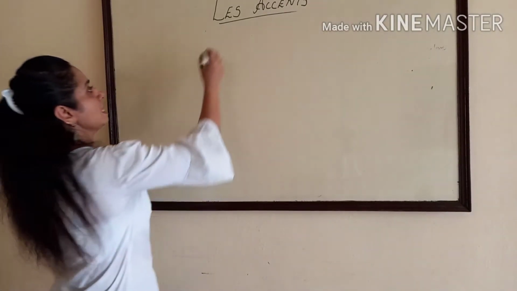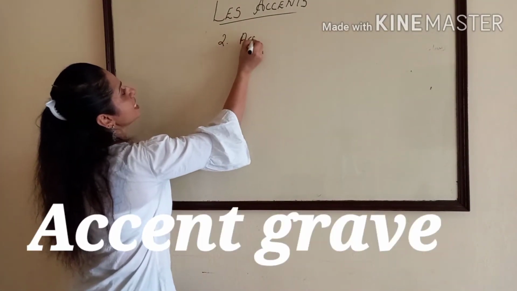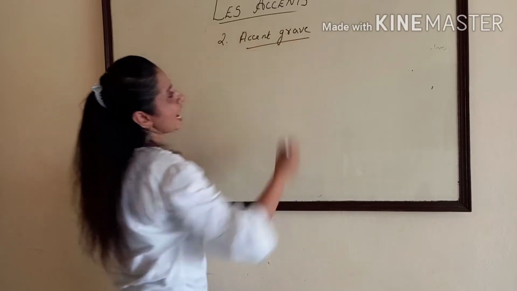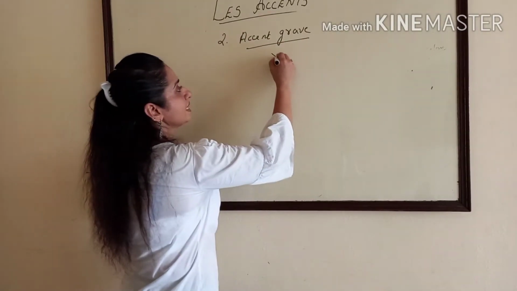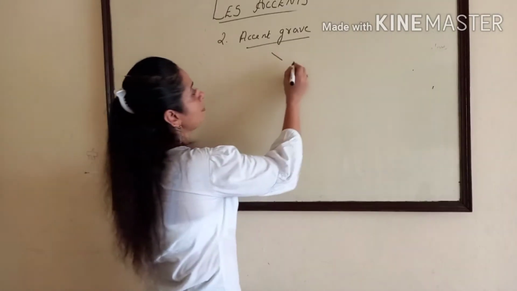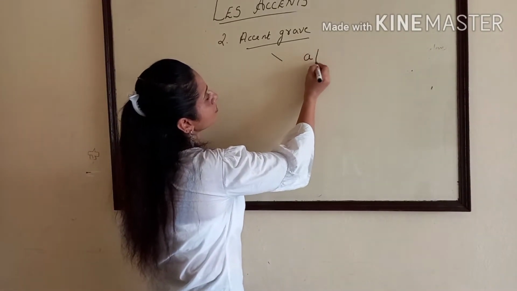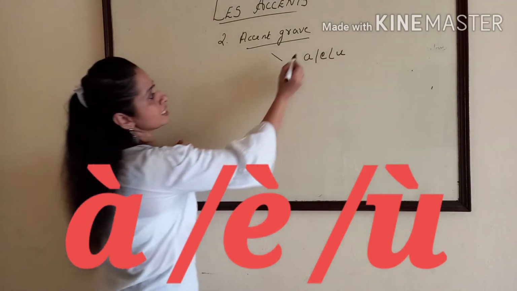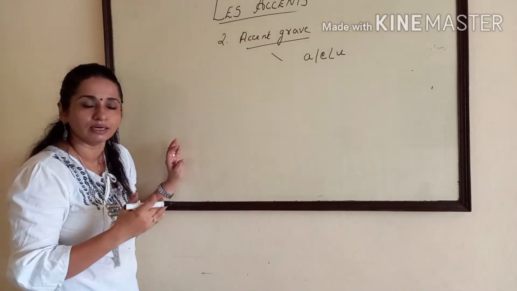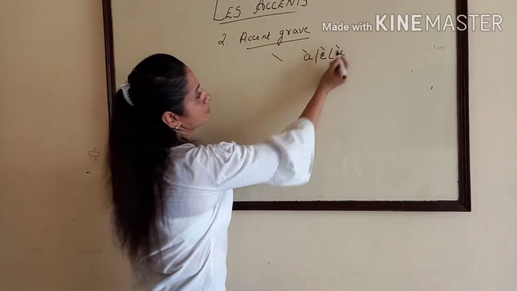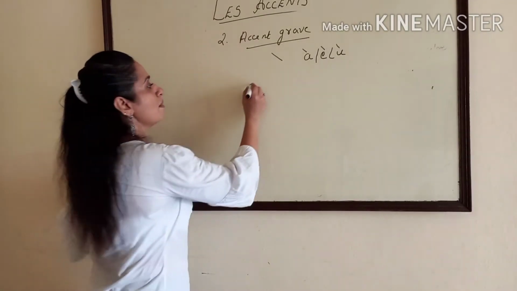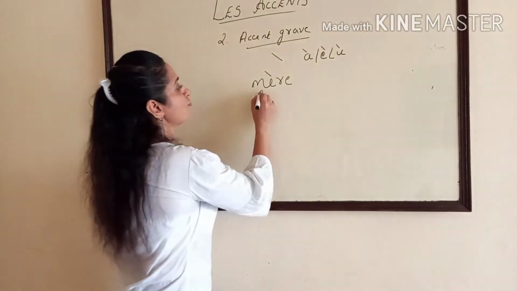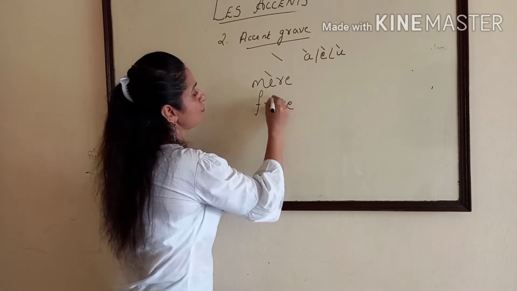Number 2 is accent grave. A-C-C-E-N-T, accent grave. G-R-A-V-E. Accent grave. That is like this. It is normally put over A, E and U. It's pronounced as a short sound, like mère, M-E-R-E, mère means mother, frère, F-R-E-R-E, frère.